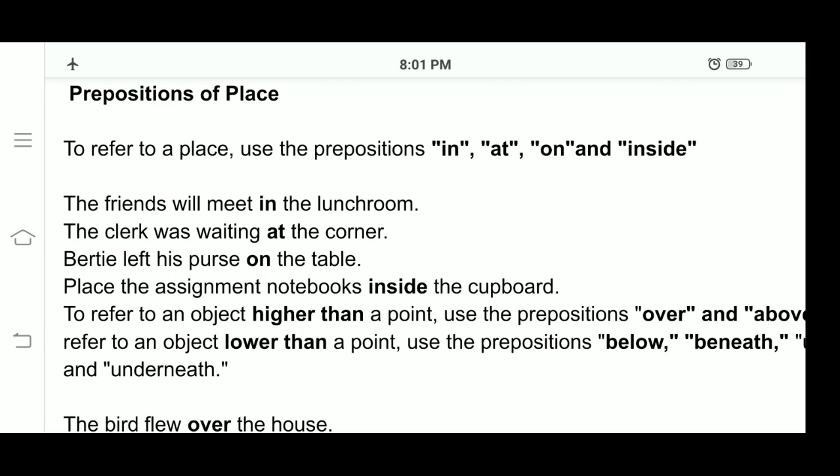The friends will meet in the lunchroom. Where will the friends meet? They will meet in the lunchroom. We are giving importance to the place. In is the preposition.